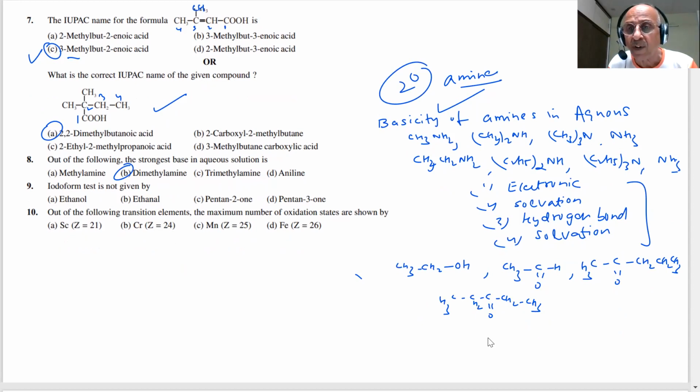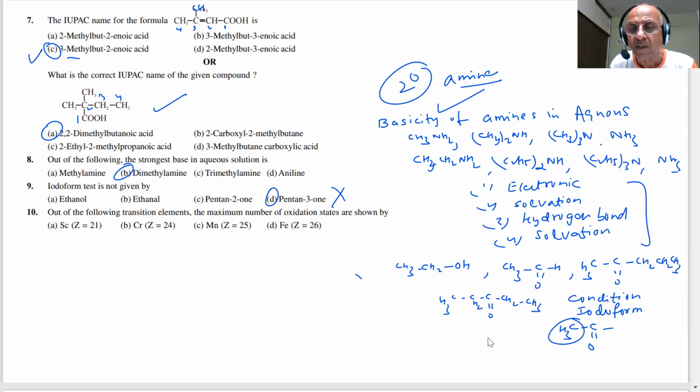Which compounds give the iodoform test, students? What is the condition for the iodoform test? Again and again it has been asked in the paper. It should have a CH3CO group, meaning one methyl group attached to the carbonyl carbon.